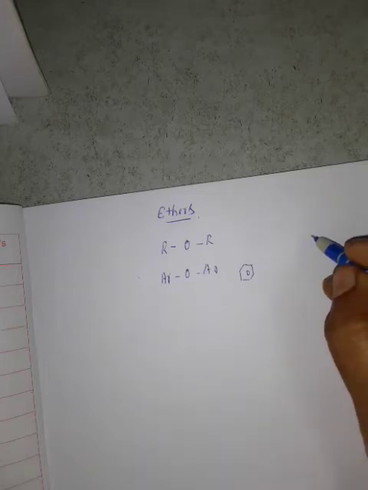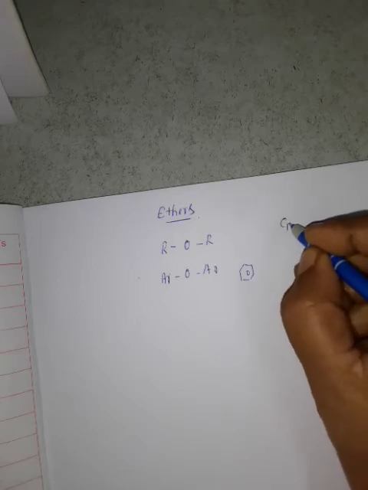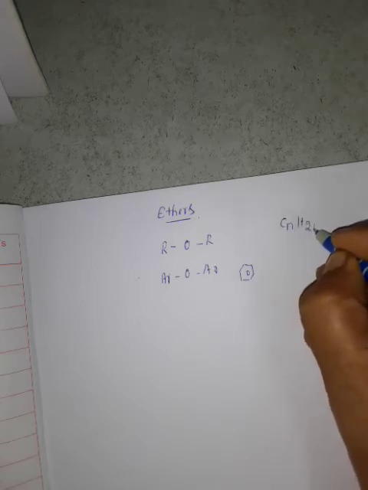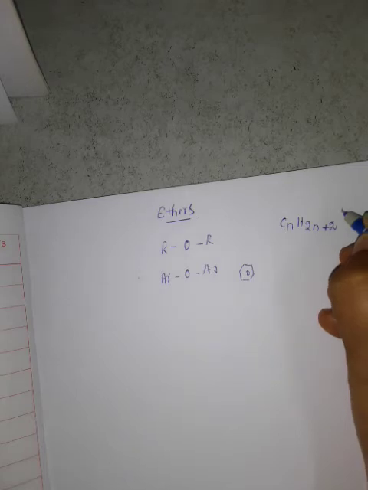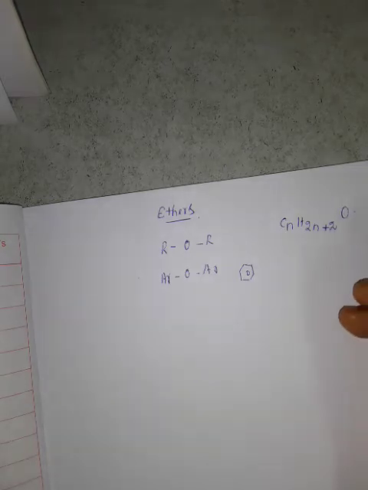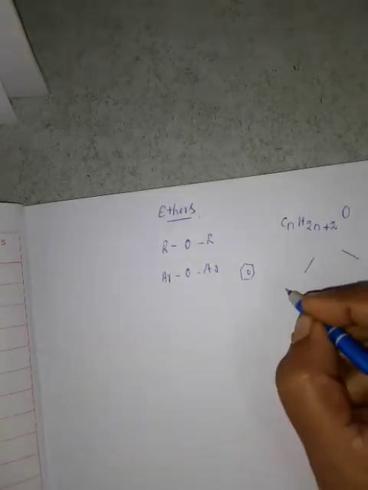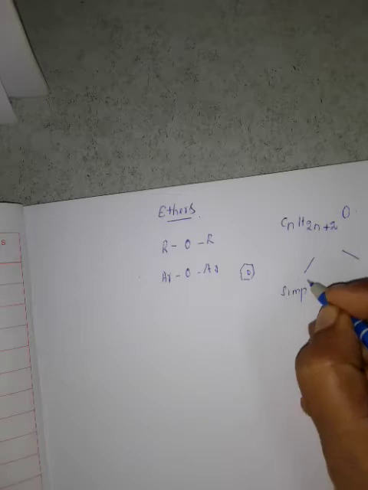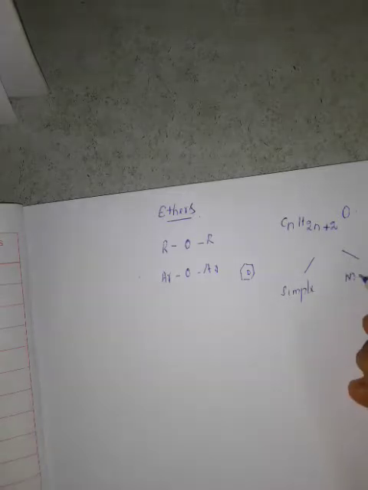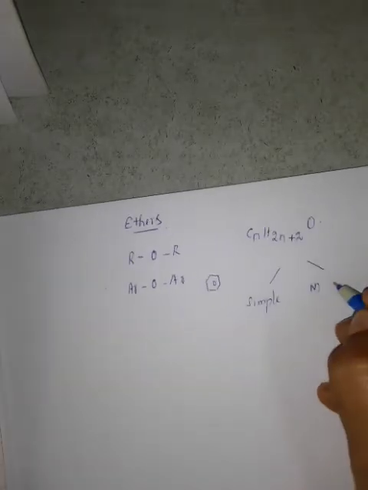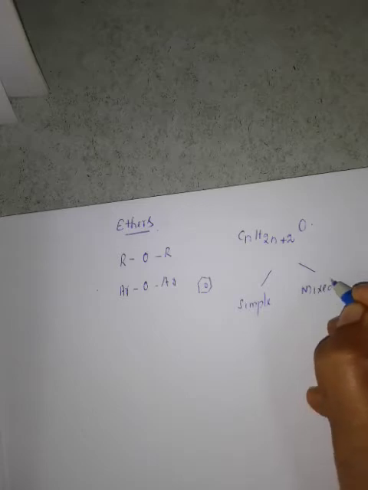So the formula for aliphatic ethers is CnH2n+2 O. This is the formula for aliphatic ethers. Now these ethers are classified into two types. First one is simple ether. The second one is mixed ethers.